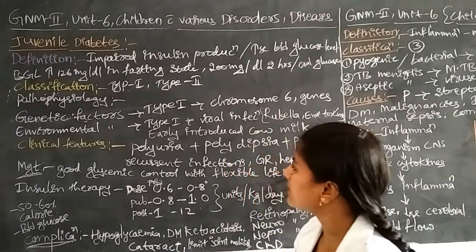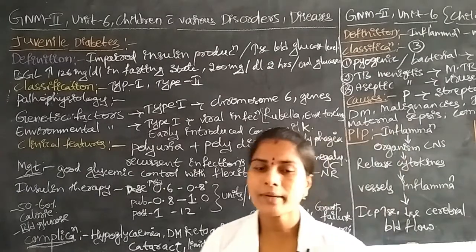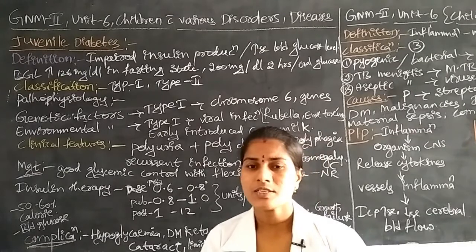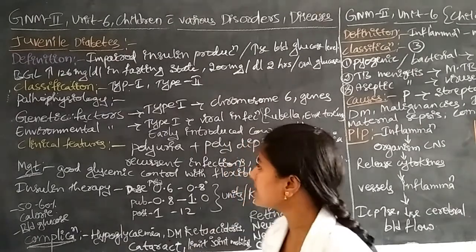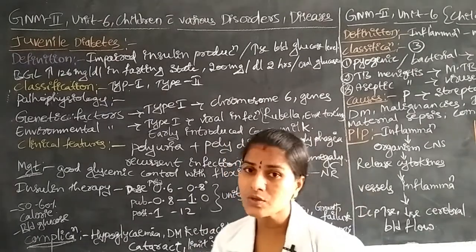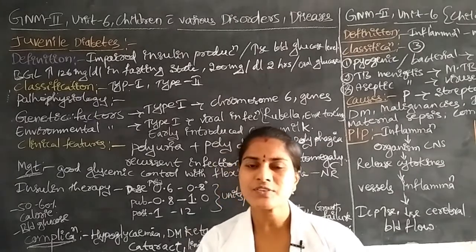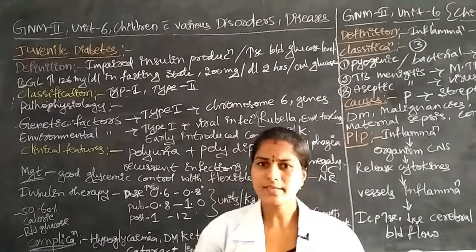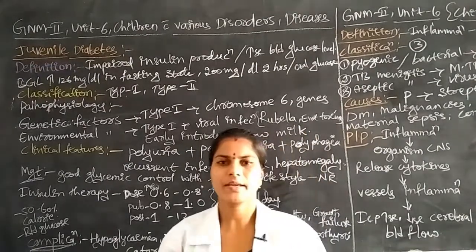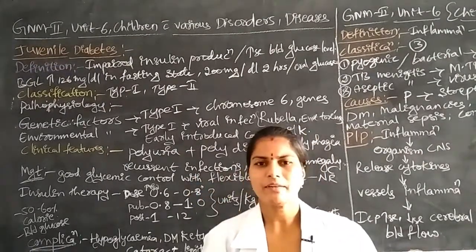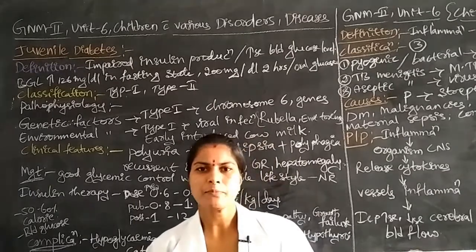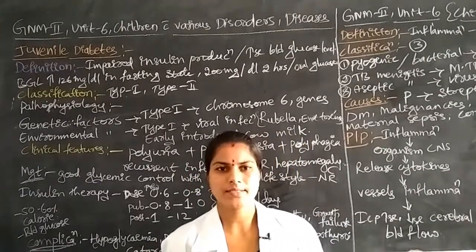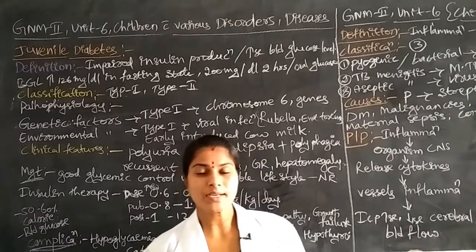Next, the environmental factors. What are the environmental factors for juvenile diabetes? The environmental factors are also involved in type 1 juvenile diabetes. Mainly there are some environmental factors. What are they? Early introduction of cow milk to the children. Why? What is the reason?